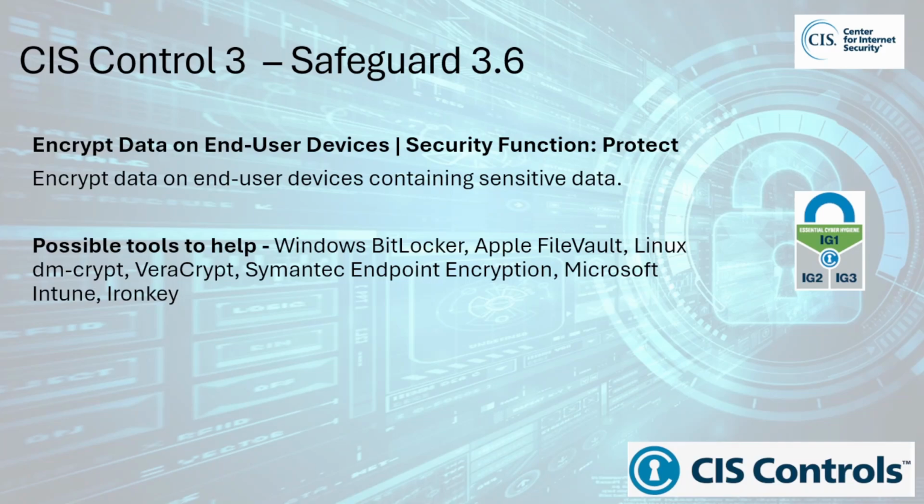3. Mitigates insider and physical threats. Even if someone has physical access to a device, encryption prevents them from reading the contents without proper authorization, reducing risk from insiders. 4. Enables safe remote work and mobility. As more employees work remotely, devices travel with them outside secure office environments. Encryption protects data wherever the device goes. Possible tools to help include Windows BitLocker, Apple FileVault, Linux DM-Crypt, VeraCrypt, Symantec Endpoint Encryption, Microsoft Intune.